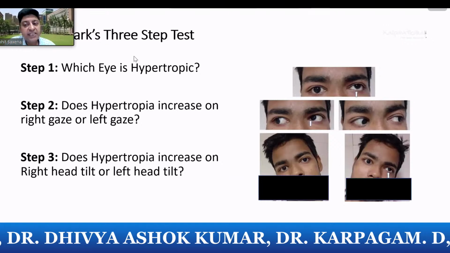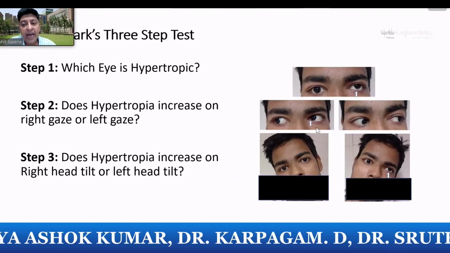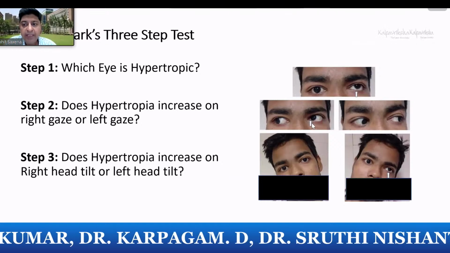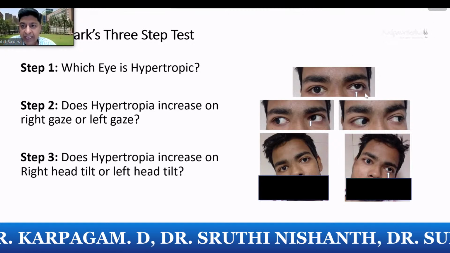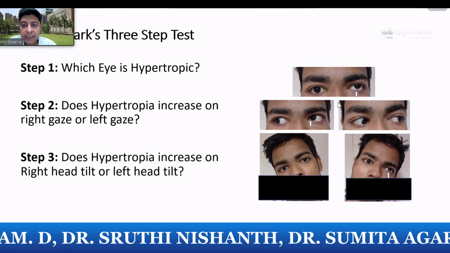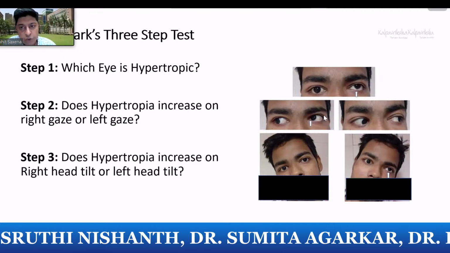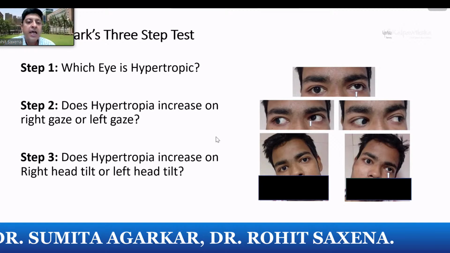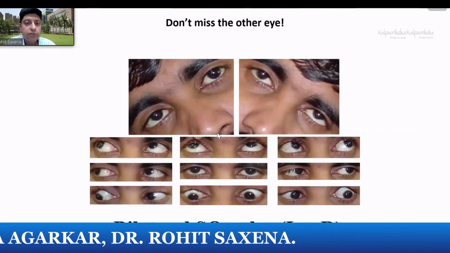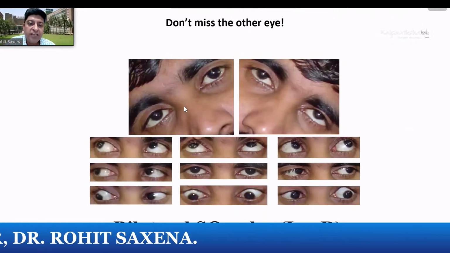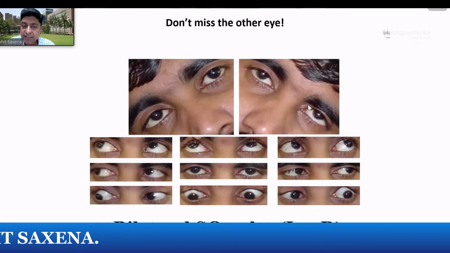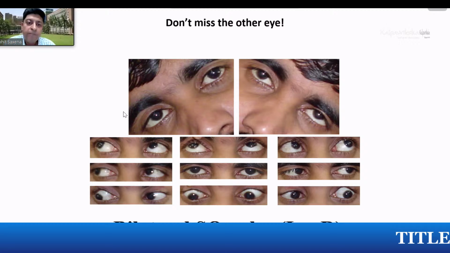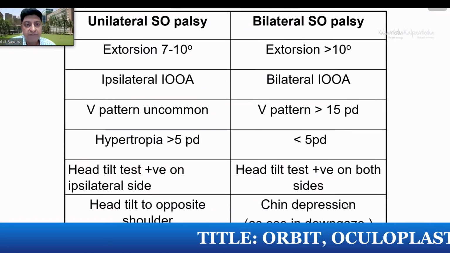A Parks 3-step test will help to identify or to confirm a superior oblique palsy. You can see primary gaze, left hypertropia, the hypertropia increasing in dextroversion, also increasing in ipsilateral head tilt. So this is confirming a left superior oblique palsy. Always do a bilateral head tilt test in cases of trauma because there can be a bilateral superior oblique palsy. So both sides of the head tilt is showing you an increase in the vertical deviation.